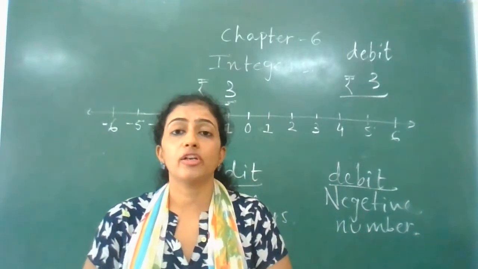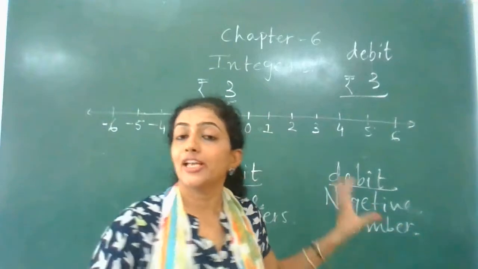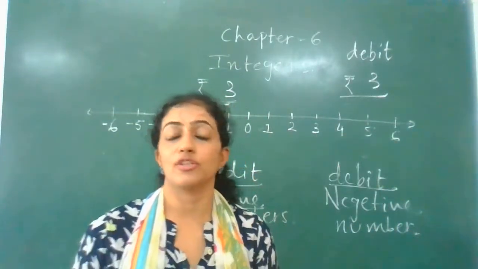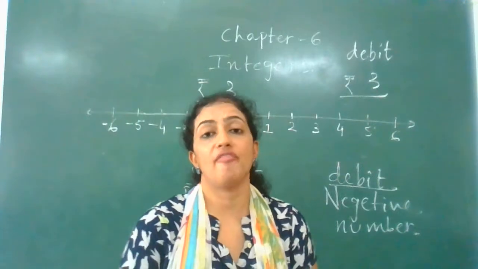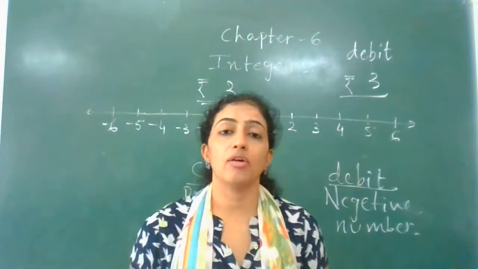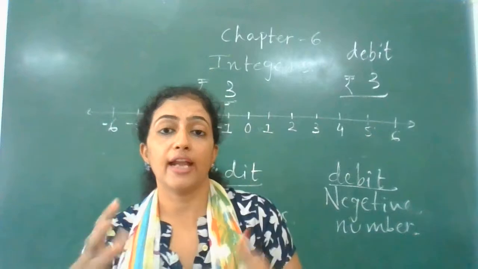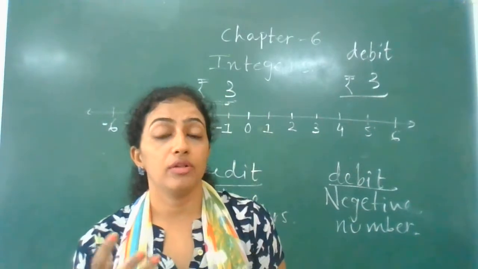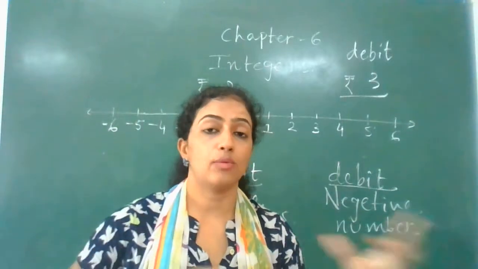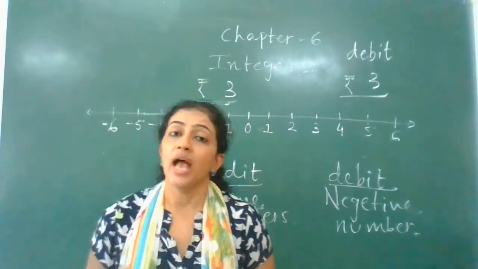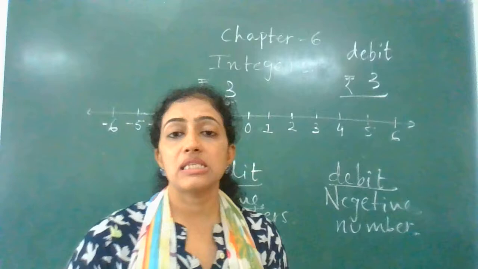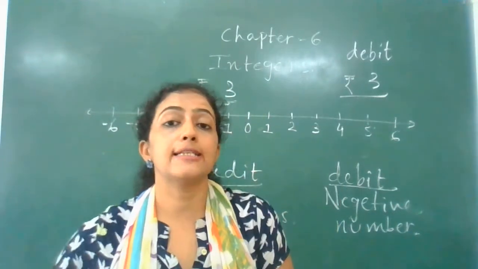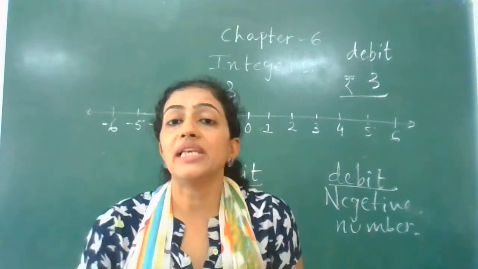The same way, debit and credit are very much connected with profit and loss. This profit and loss we are very much aware of. Profit we all know, that is the addition into our account or the money, in whatever way you understand. And the same way loss means you have to pay, or somehow you are losing something.